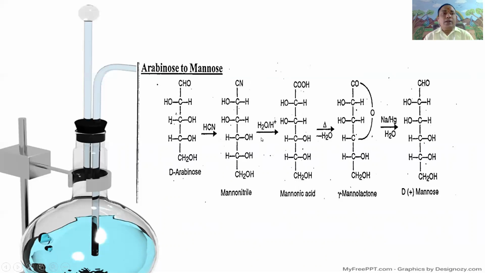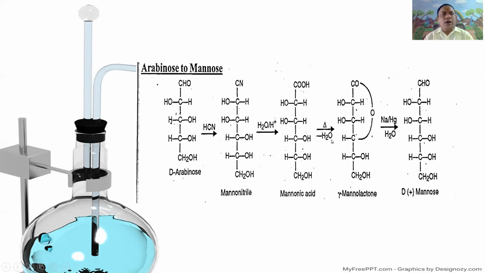This mannonitrile undergoes hydrolysis in acid media to give mannonic acid: COOH, CHOH, CHOH, CHOH, CHOH, CH2OH. It is called mannonic acid.